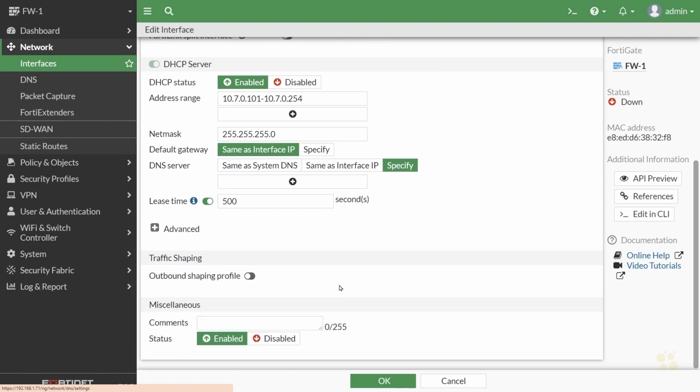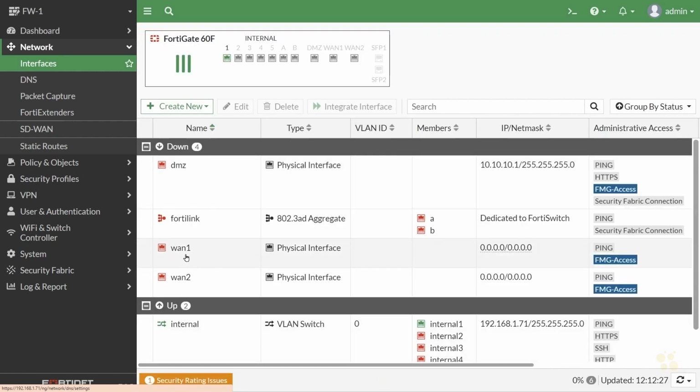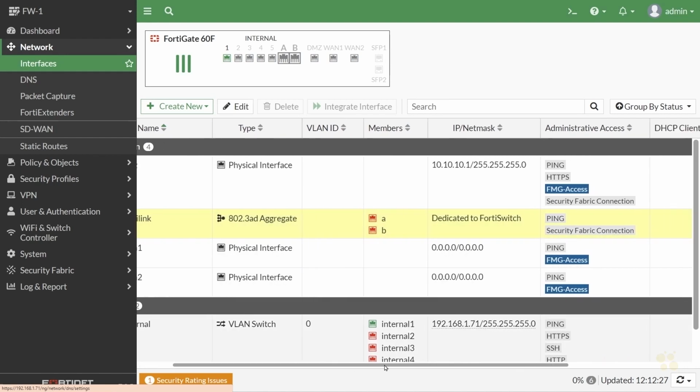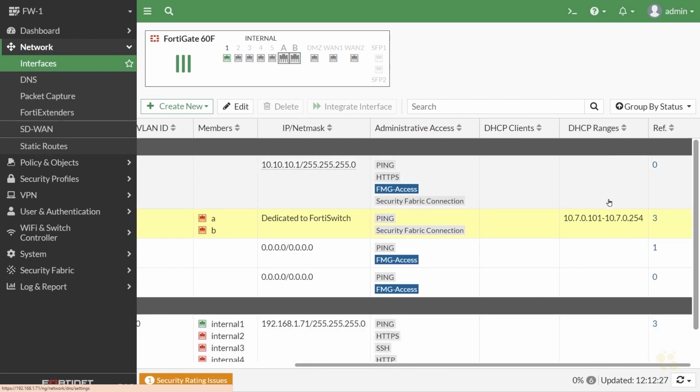And if we scroll down, I think that's all we need here. And this time we'll click on OK. So let's see what we have. We have a FortiLink logical interface. It has 2 members, ports A and B, and my little 60F. And if we scroll to the right, here we have our DHCP range for the 10.0 subnet of 101 through 254. And for administrative access on this FortiLink interface, it's allowing ping and a security fabric connection.